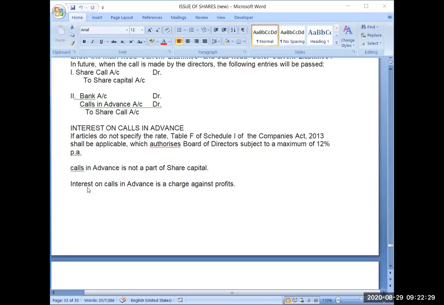Then interest on calls in advance is a charge against profits. Because you have taken that money in advance, paying that interest is your compulsory expense. You cannot give an excuse that because I am not able to earn proper profits, or right now I do not have sufficient profits, I will not be able to pay interest on calls in advance. So it is not a discretionary matter. It is not an appropriation of profit. You have to compulsorily pay the interest on calls in advance. It is a charge against profits.